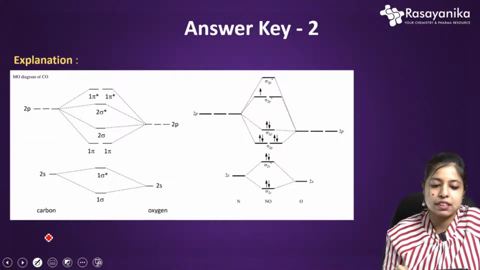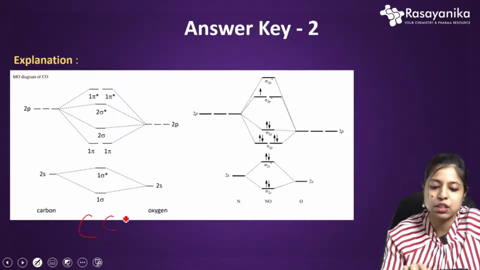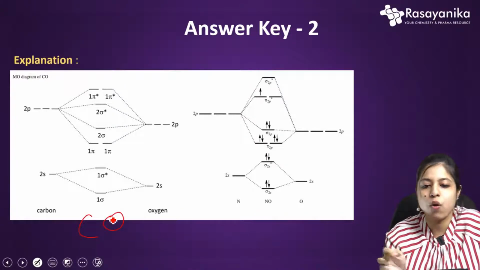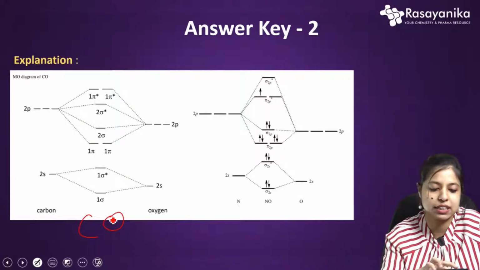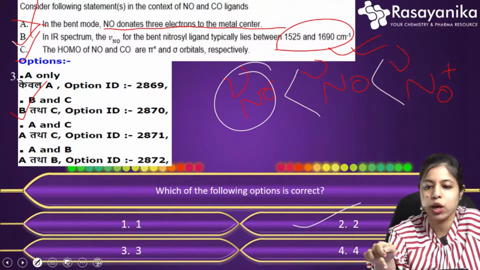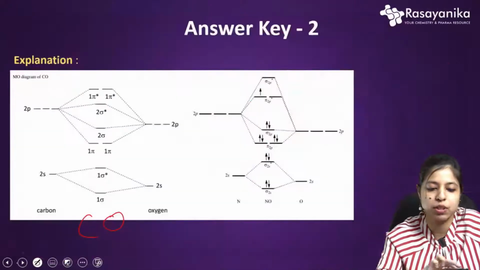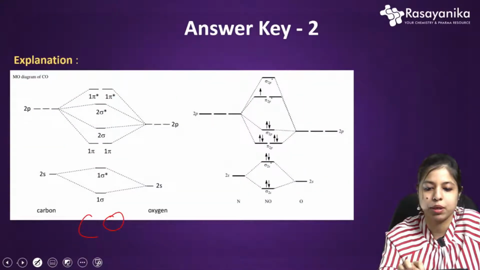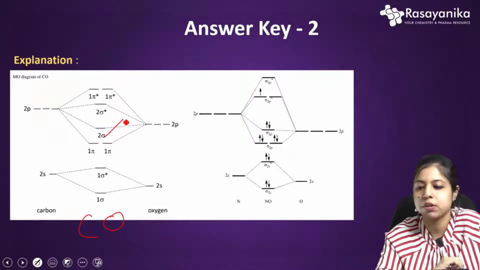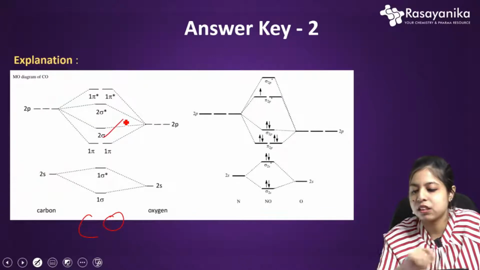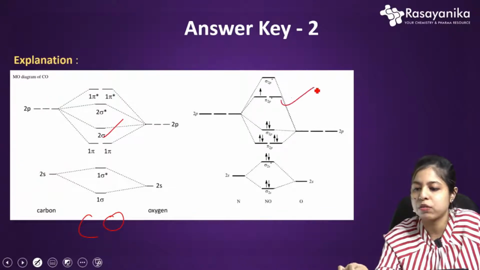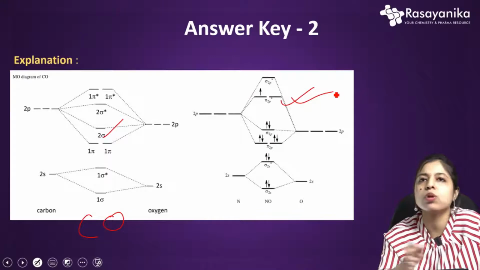So if we see this for the carbon monoxide, this is for the CO molecule. So we see the HOMO here. What is the HOMO actually? For the CO molecule, we can see the HOMO is absolutely this sigma orbital. And if we see for the NO, the HOMO will be this pi star one.